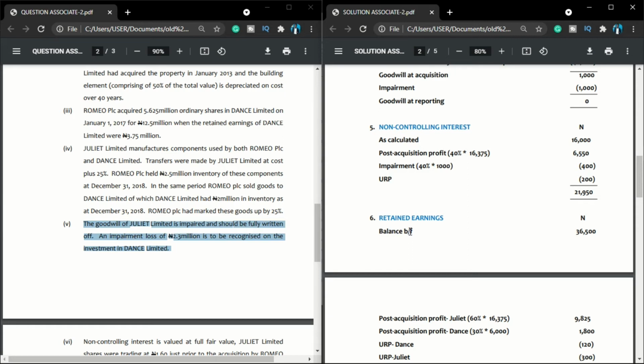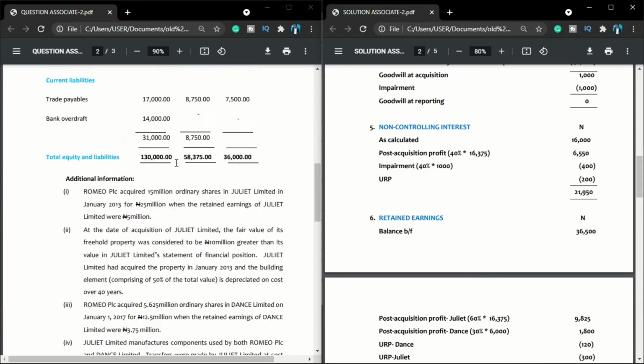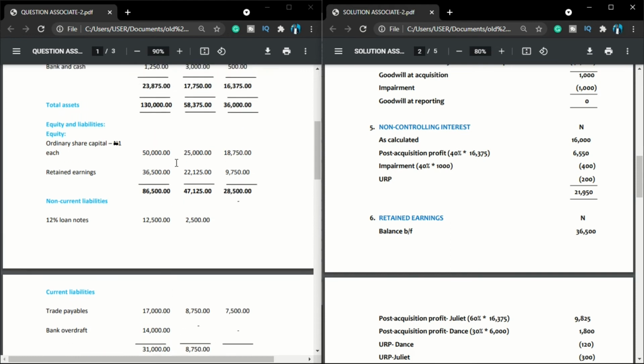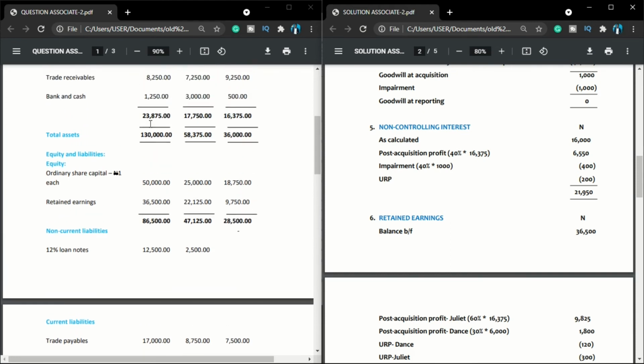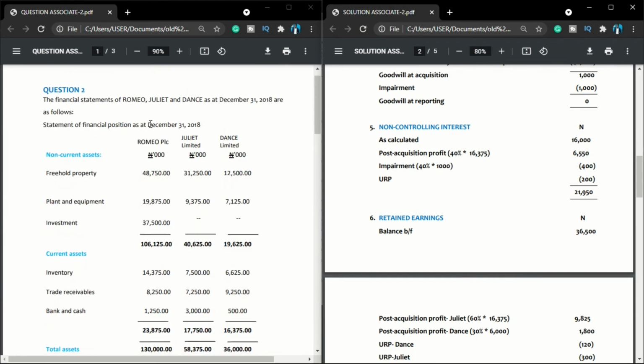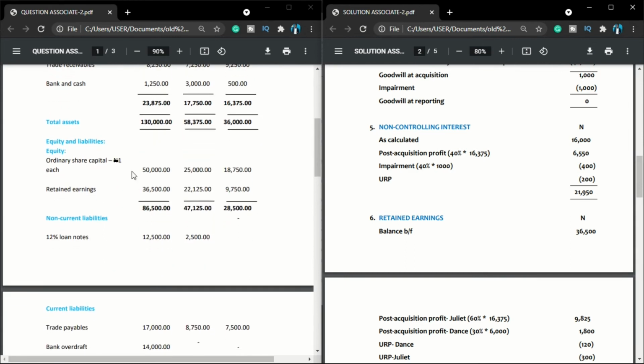Now, where are you getting the balance brought forward from? Very easy. You are getting it from your statement of financial position. So I will come here under my parent company, which is Romeo. You can see that my retained earnings here is 36,500. So I brought it forward here, 36,500.